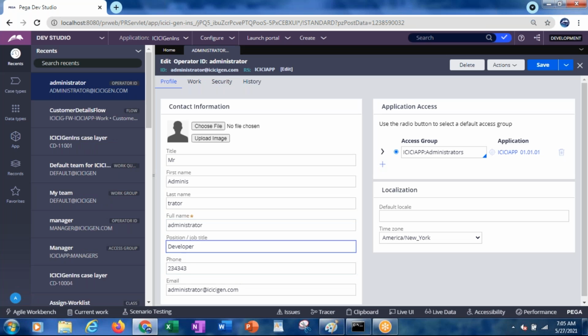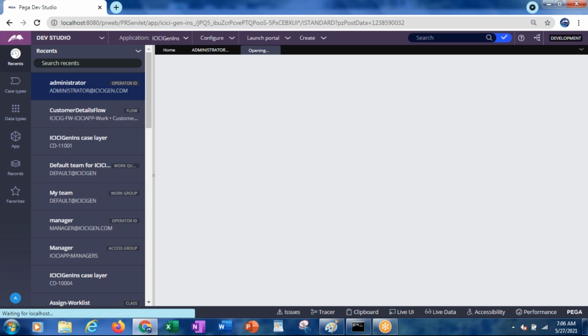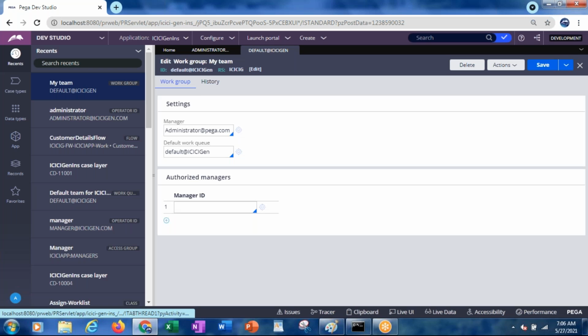Now if you open this operator ID, yesterday also we have seen that, here we have something called team. That means this administrator at ICICI Gen belongs to this team. What is the team name? Default at ICICI Gen. This is called work group. And under that work group, we have something called default work queue, that is default at ICICI Gen.